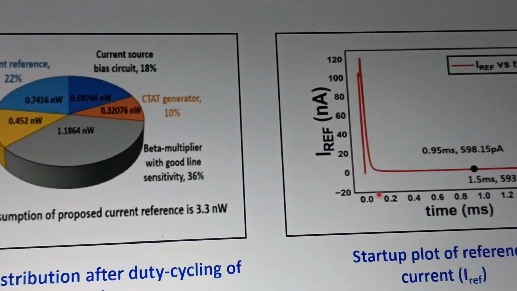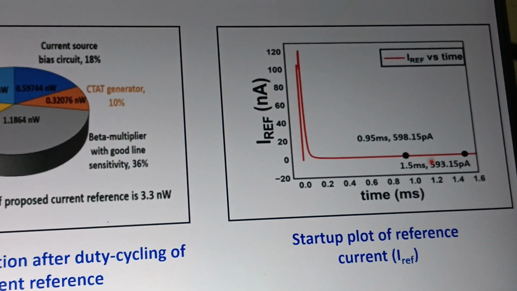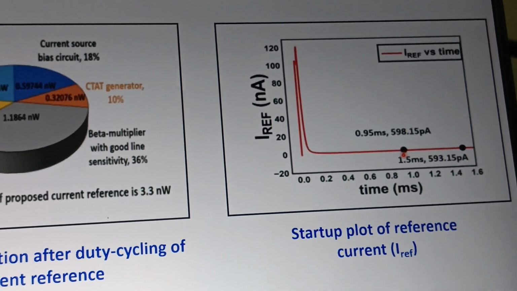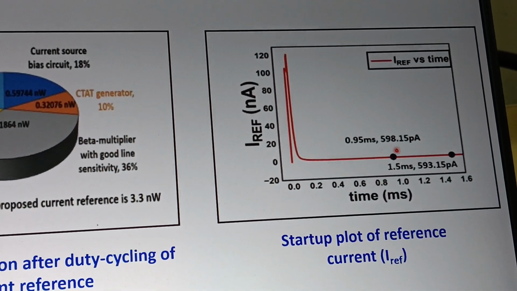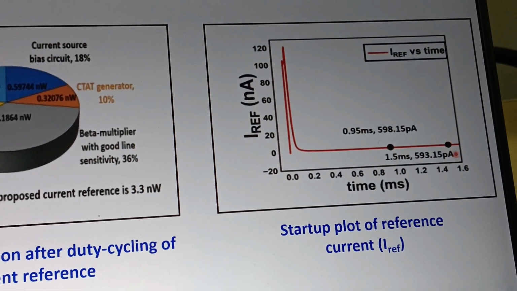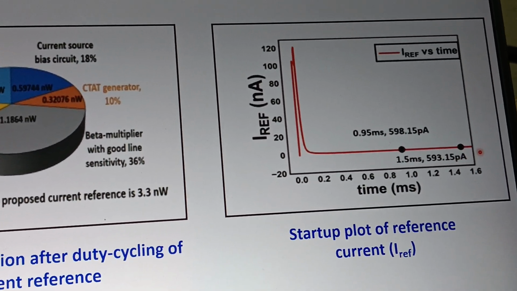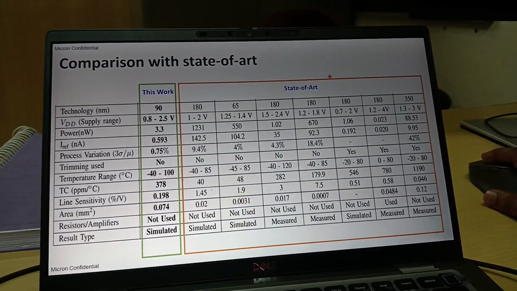This is a startup circuit plot that we are showing, at what time our circuit is operating, right? Initially, before 1.5 millisecond, our circuit is not working, but after 1.5 millisecond we are getting the current, that is our nominal current, 593 picoampere. This is the comparison with the state of the art.